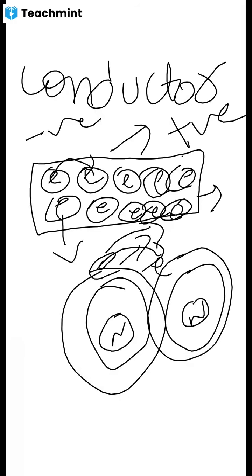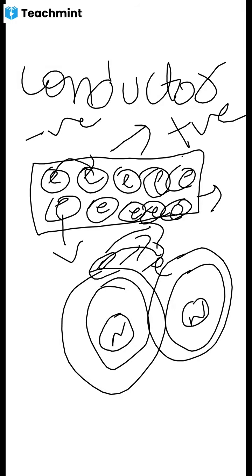Clear? So we list in that group whatever has a high number of free electrons or free charges in the material, as conductors.